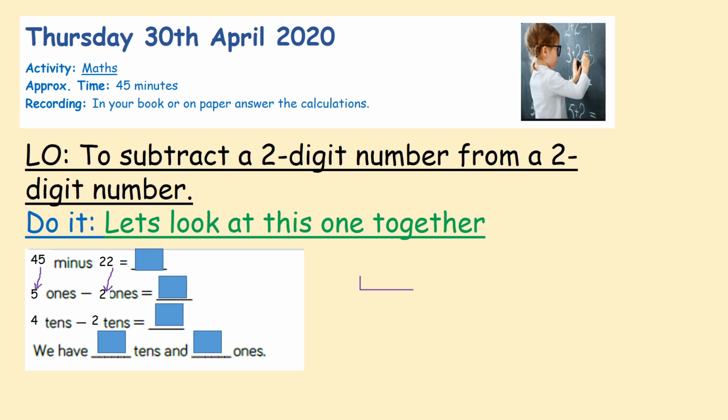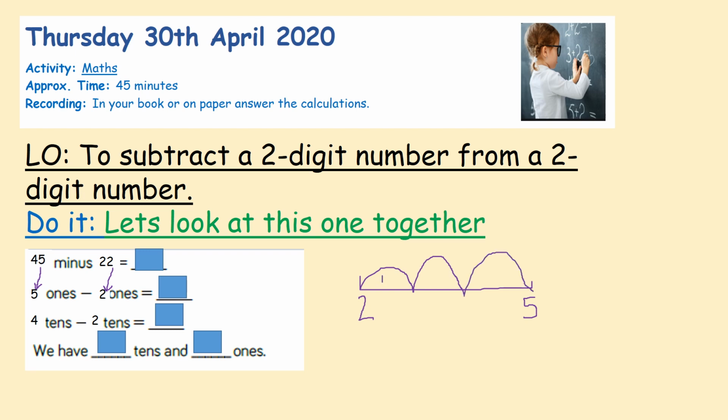Because when 2 numbers are close together, that was a nice straight one almost. When 2 numbers are close together, it's always easier to find the difference. So we're going to start from our 2 and we're going to jump to our 5. So you can do this in your head and with your fingers. So put 1, 2 in your head and get ready to put up your fingers to get to 5. So 1, 2 in your head, first finger up, 3, second finger up, 4, third finger up, 5.